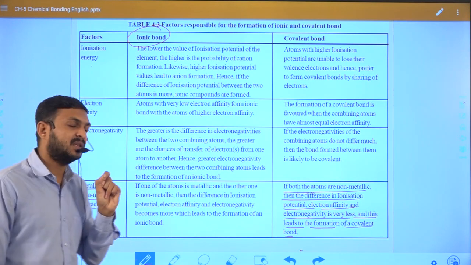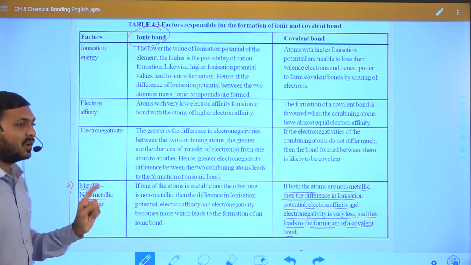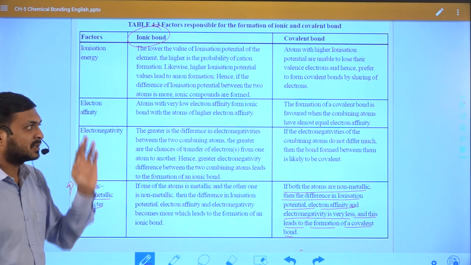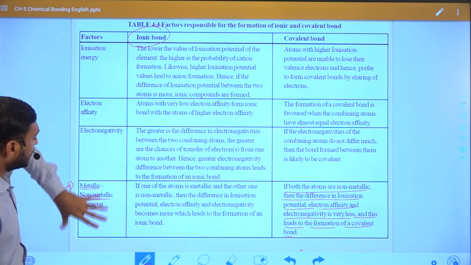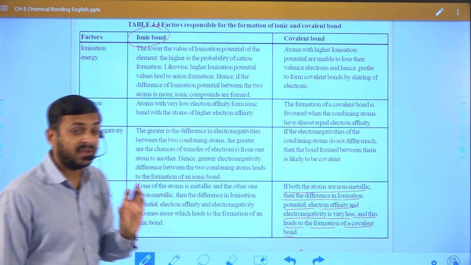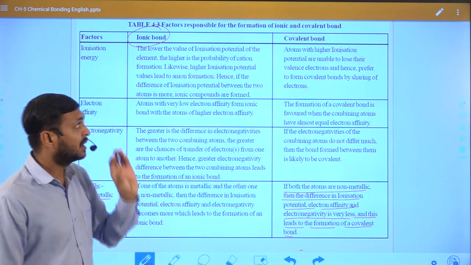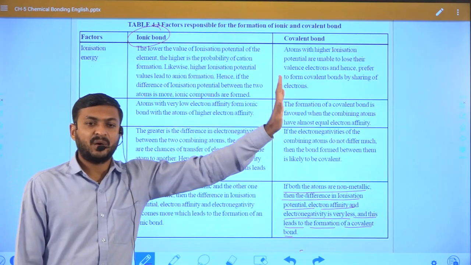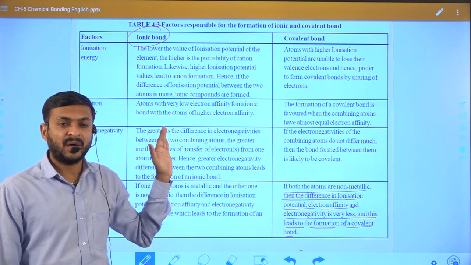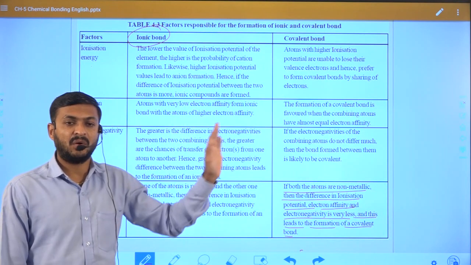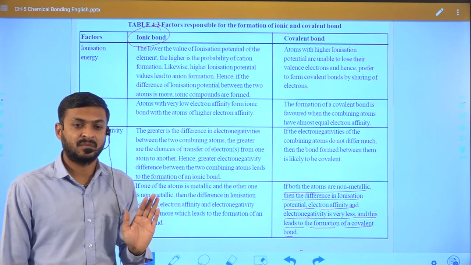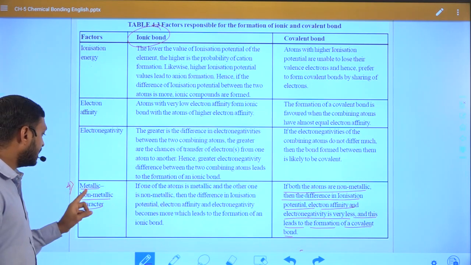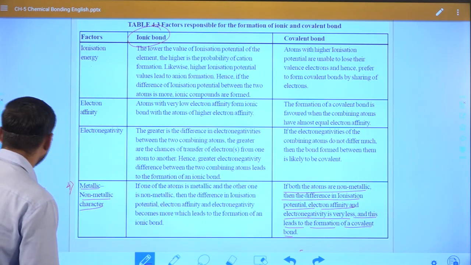So these are all the characteristics of non-metal, right? Based on metallic and non-metallic character, we can understand how ionic and covalent bonds will form, right? So all these points we can understand with the help of one point.